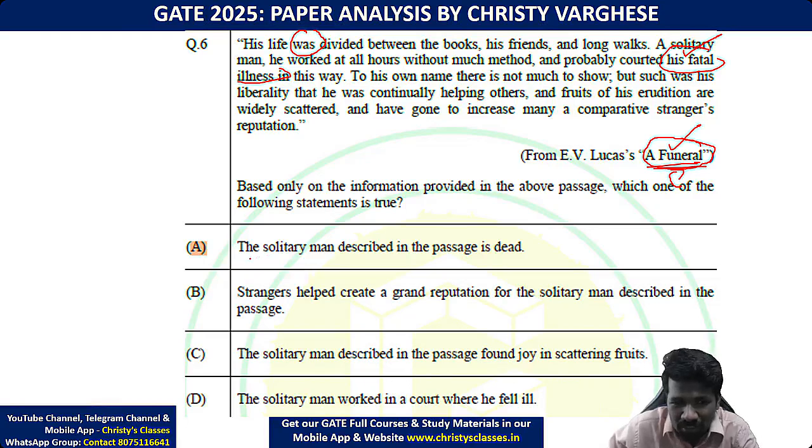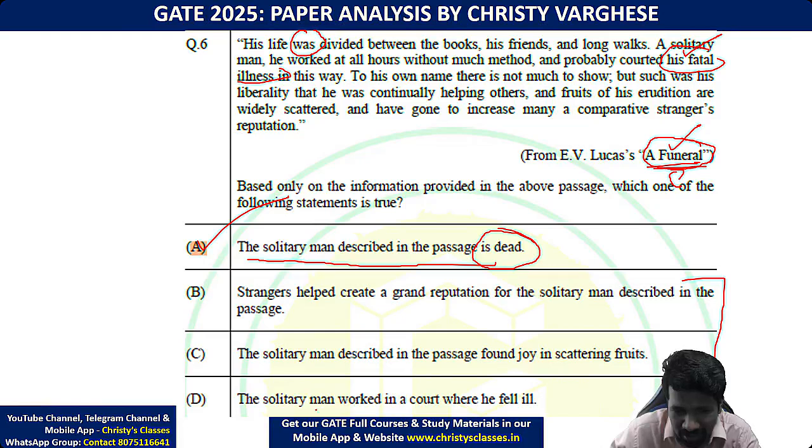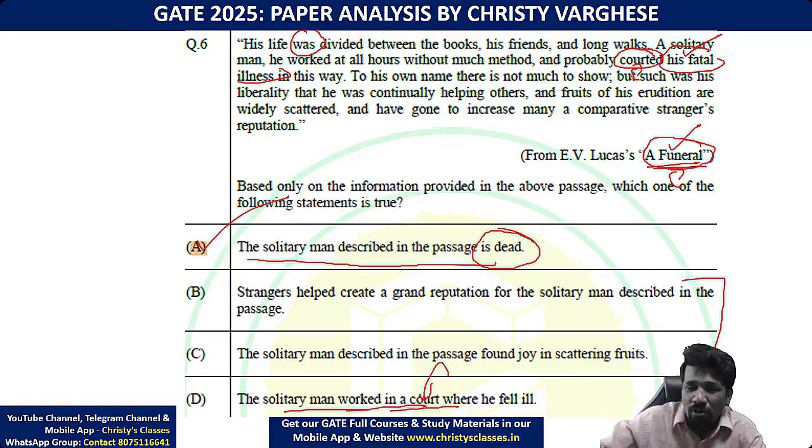Now read options. As the solitary man described in the passage is dead. Yeah, all clues are leading to that. बाकी options आप खुद try करिए. You will understand they don't make sense. So, for example, solitary man worked in a court where he fell. ये courted का meaning court नहीं है. To trick students who have less vocabulary, these kinds of options are given. A person who don't know the different meanings of courted can misunderstand. इसलिए ऐसा option दिया है.